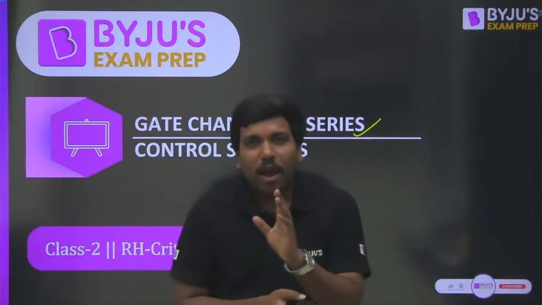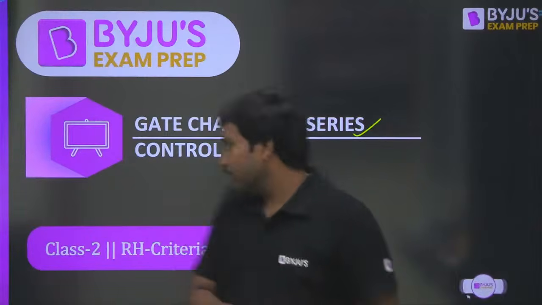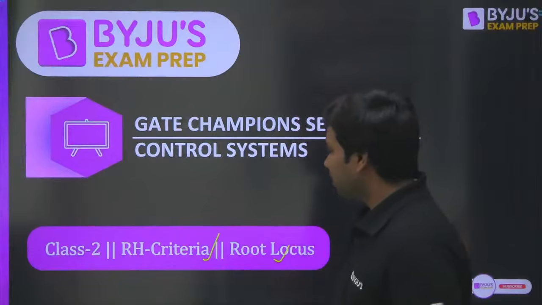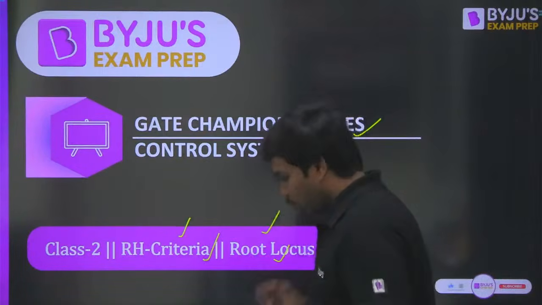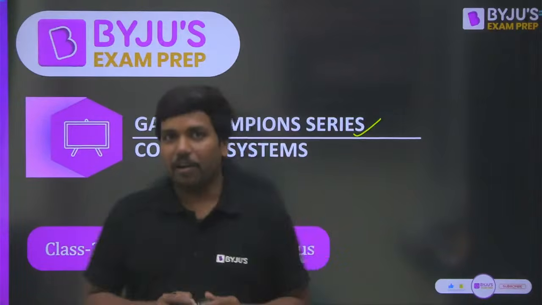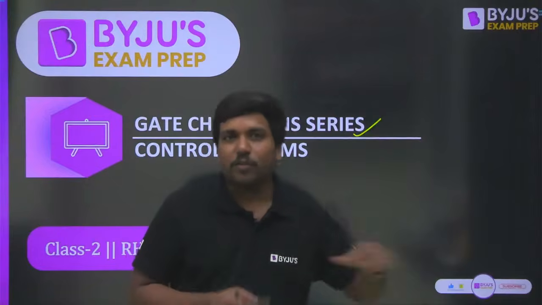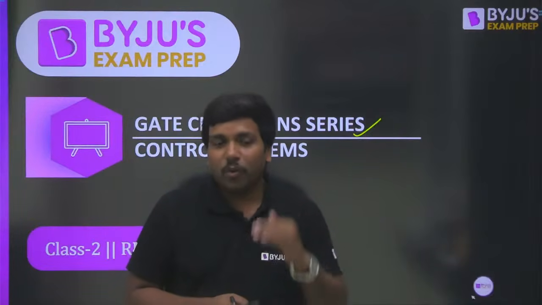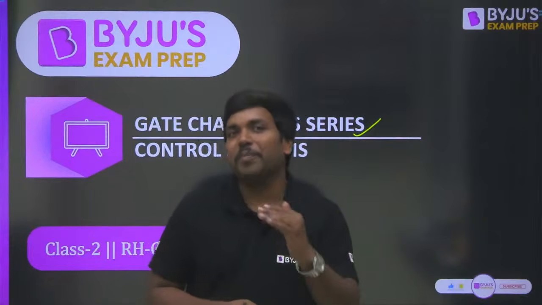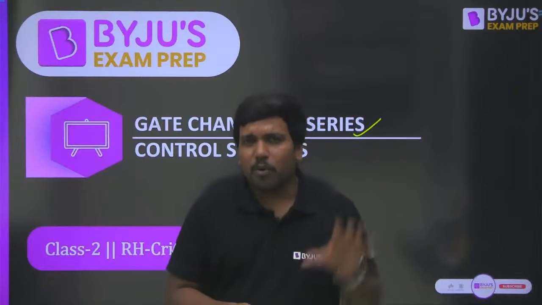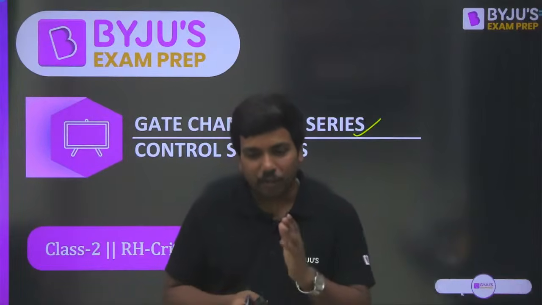Right. So as we are discussing the champion series, this is going to be the second lecture in the control system subject. As you all know, we are going to discuss RH criteria and root locus. As I was saying earlier, by now you have already done reasonable practice in control system, so I will consider that you already know the subject a little bit. Let's discuss like champions. I will try to put in all possible concepts, mix them, twist them and present them to you, so that you will really enjoy the class.